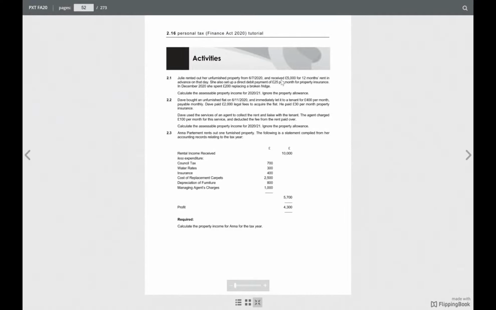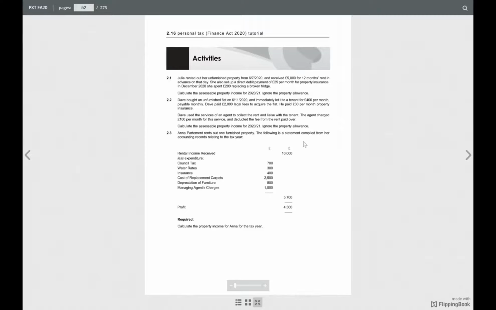We have 5,000 less 225 less 200, that is 5,000 minus 425, which gives 4,575. Any question? No. Well done, that is the right answer.